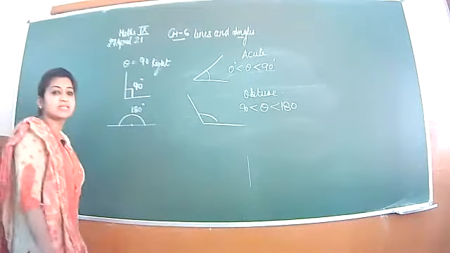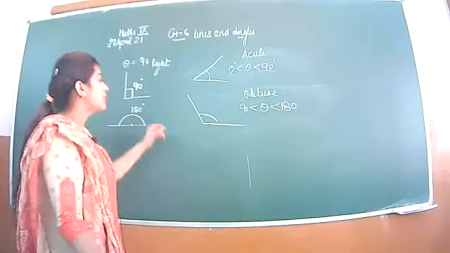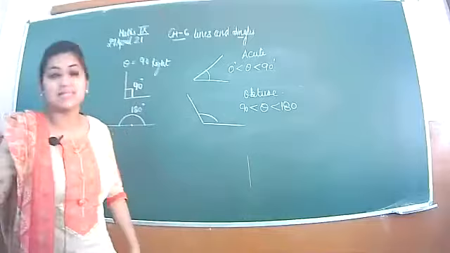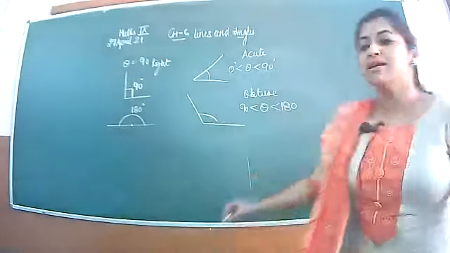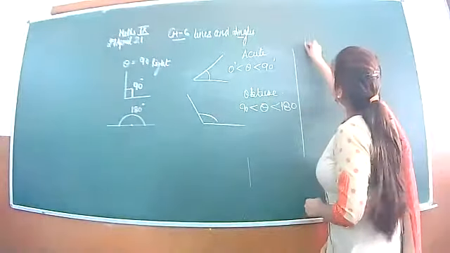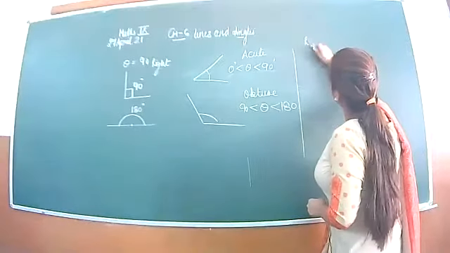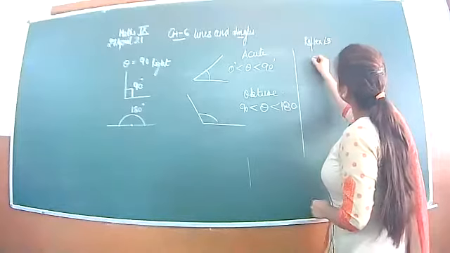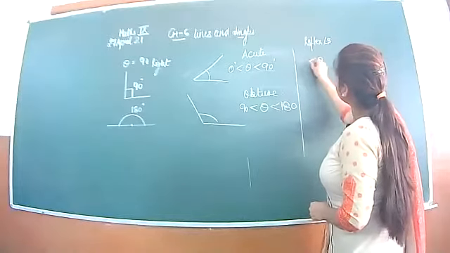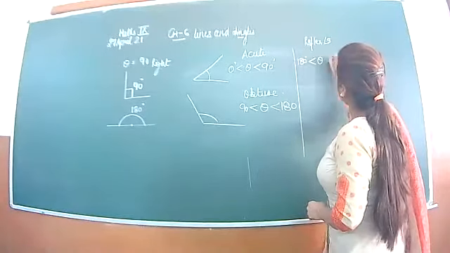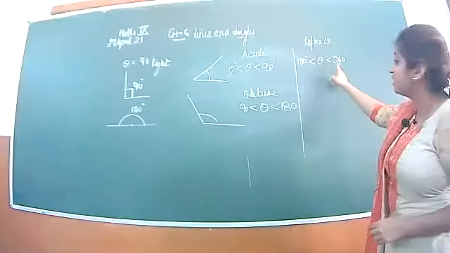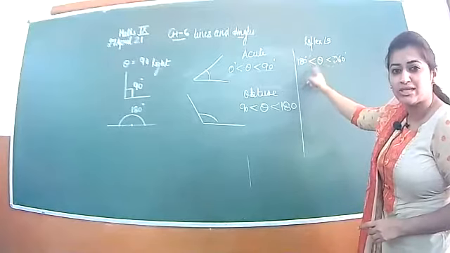And the next one is reflex angle. If the angle is more than 180 but less than 360, that angle is called reflex angle. Reflex angle lies between 180 and 360. As you know, if we have one angle, how will you draw this angle?